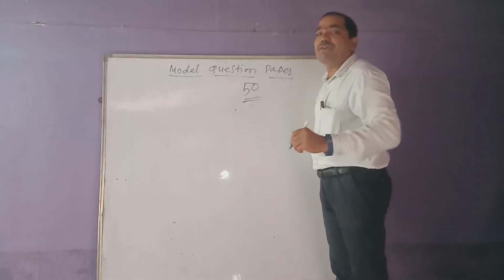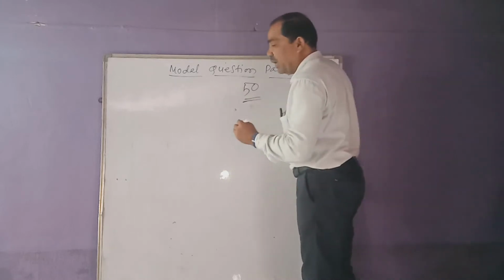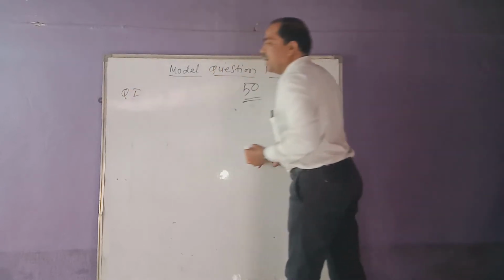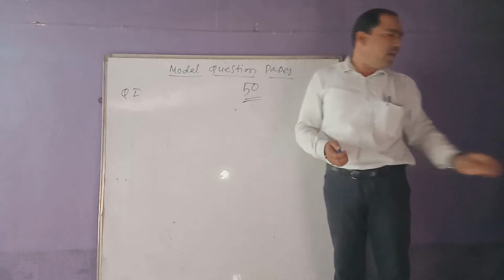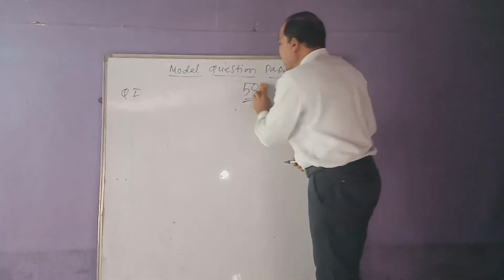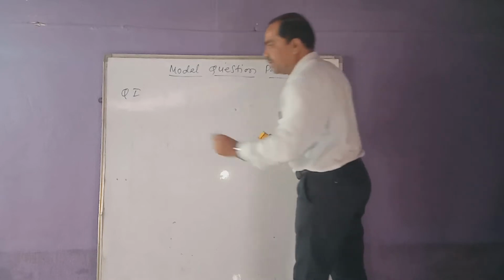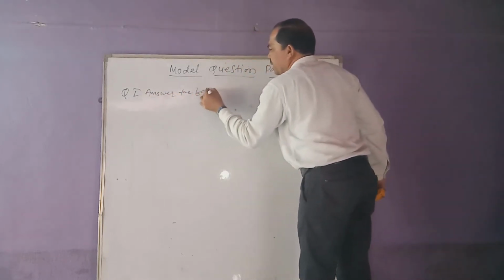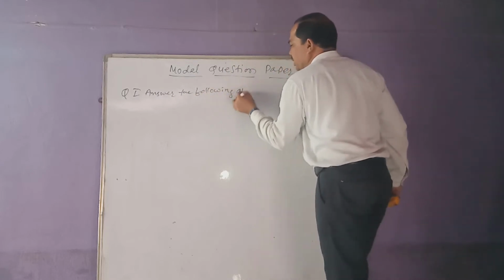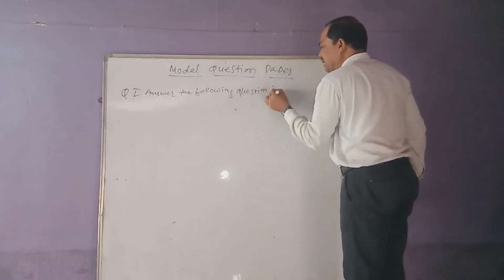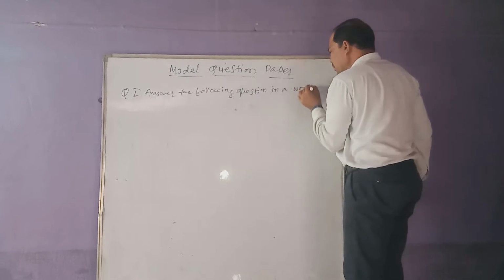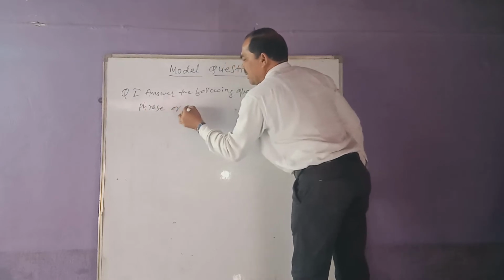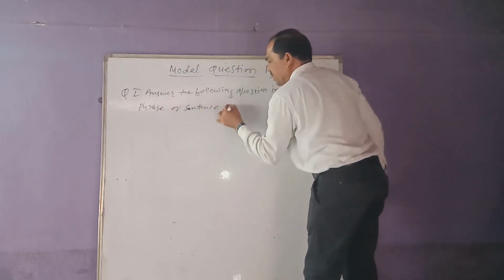what will question number one be? Question number one is Roman first, and in that, you will be asked to answer the following questions in a word, phrase, or sentence each.